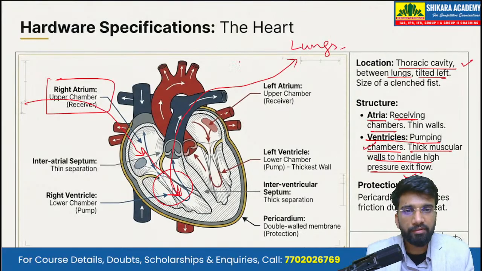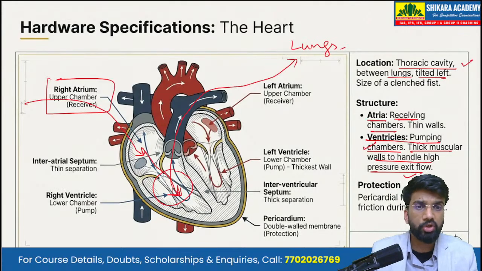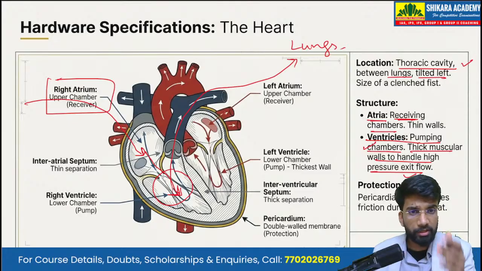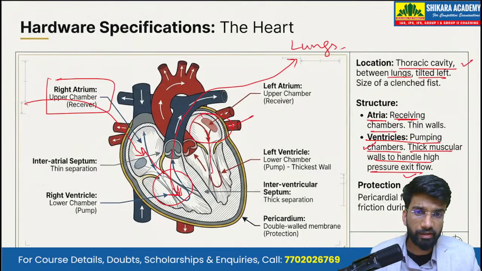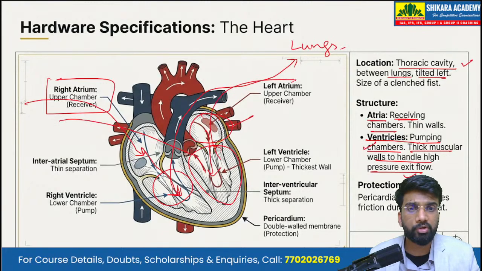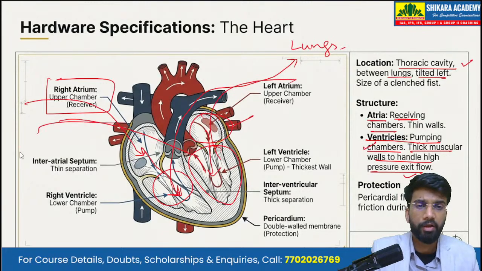And then the deoxygenated blood in the lungs gets converted into oxygenated blood. The oxygenated blood then comes into the left auricle, or the left atrium, and then it enters the left ventricle, and from that left ventricle it is pumped to different parts of the body.